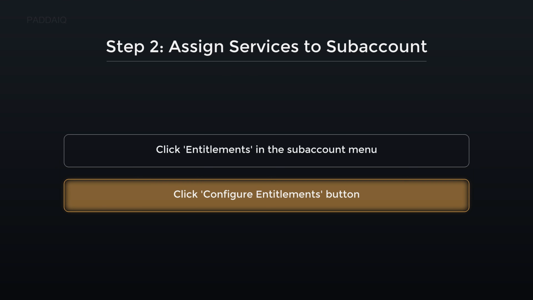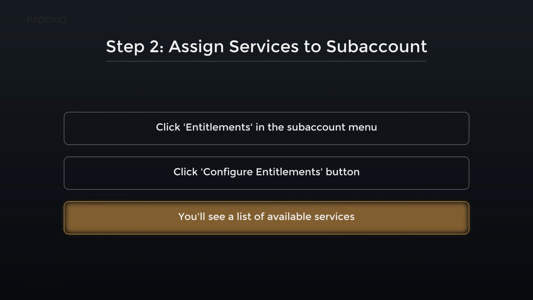Click Configure Entitlements button. This lets you add specific SAP BTP services to your account, like choosing tools from a catalog. For example, to build an app, you first assign the SAP HANA Cloud service here. This step is essential to activate the capabilities you need for your project.